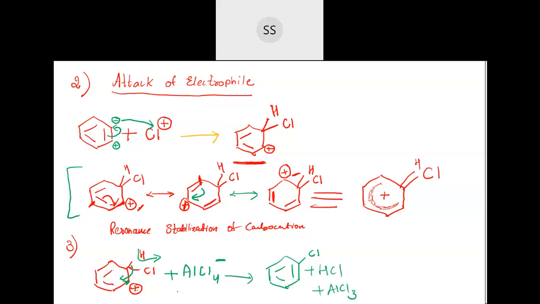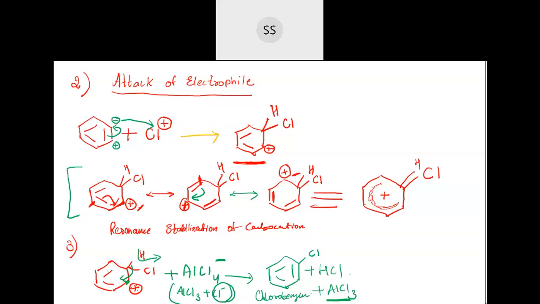So here we have broken down AlCl4 minus as AlCl3 plus Cl minus. That Cl minus combines with the H plus and comes out as HCl, and this catalyst will be regenerated. The catalyst's job was only to do the addition of that chlorine atom to the benzene ring. After the reaction is over, it is generated back as AlCl3. Now this compound formed is chlorobenzene.